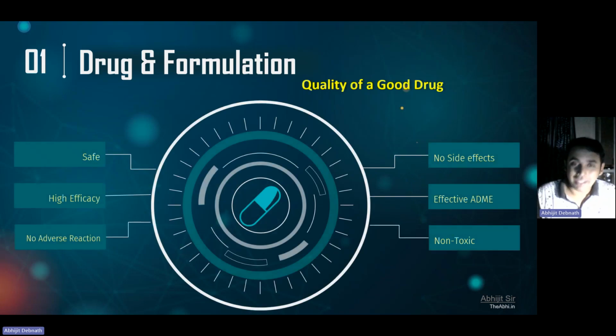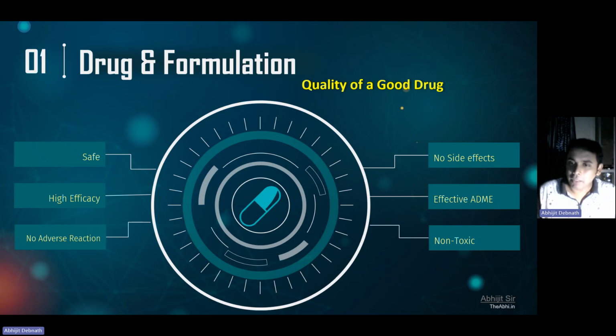Now, what should be the qualities of a good drug? First and foremost, a drug should be safe. It should not produce any kind of unsafe or undesirable effect. It should possess high efficacy and it should not show any kind of adverse reaction. And yes, it should not possess any kind of side effects. It should show effective ADME. What is ADME? I hope all of you have studied absorption, distribution, metabolism, and excretion.